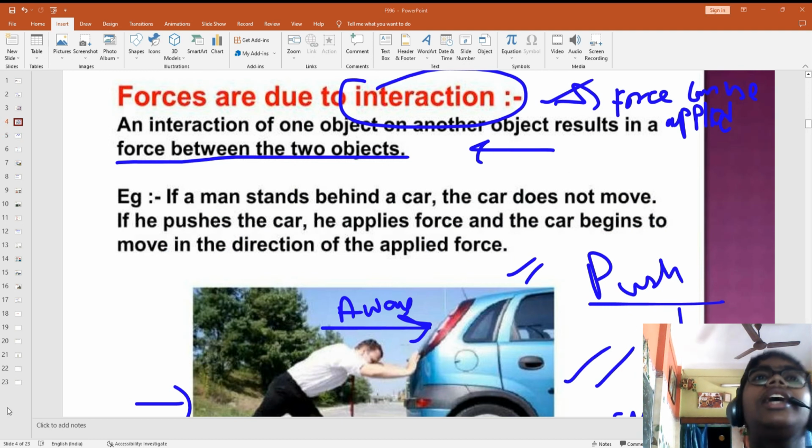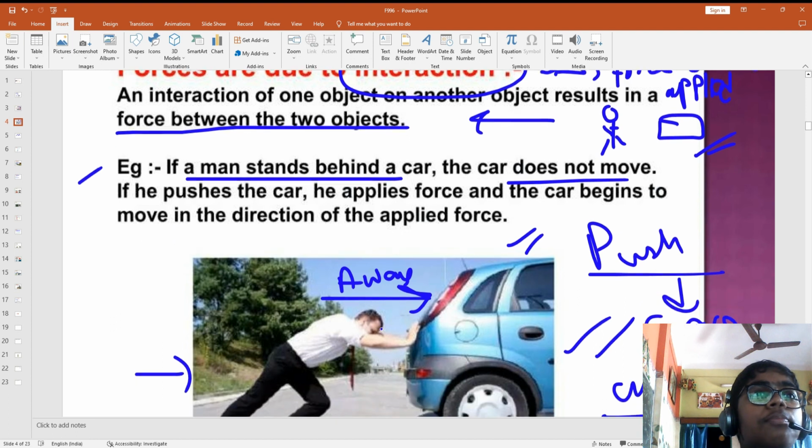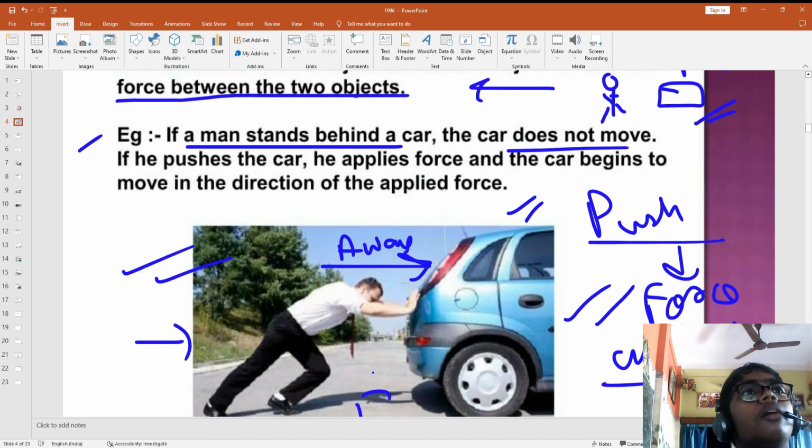Now why am I saying this? See, if one man is standing behind a car, this is the car maybe, and the man is standing here, will the car move? It will not move. But when he pushes the car, it will move.